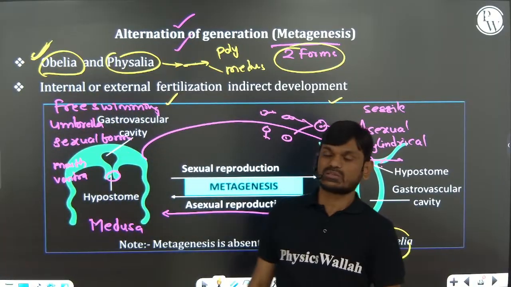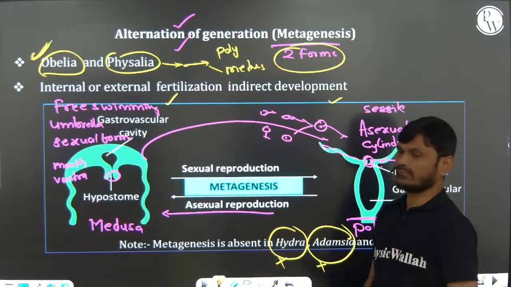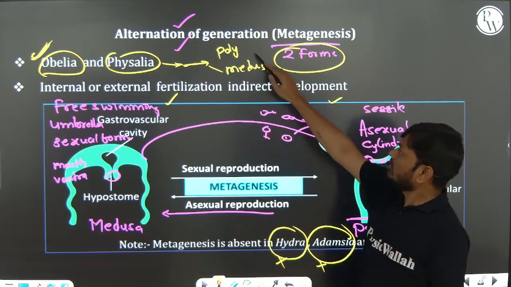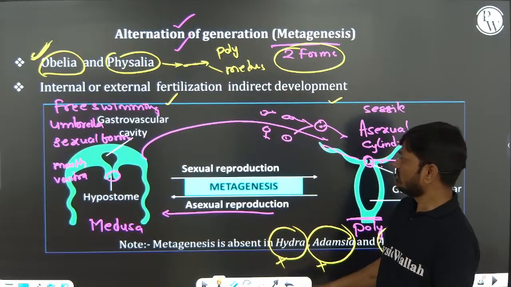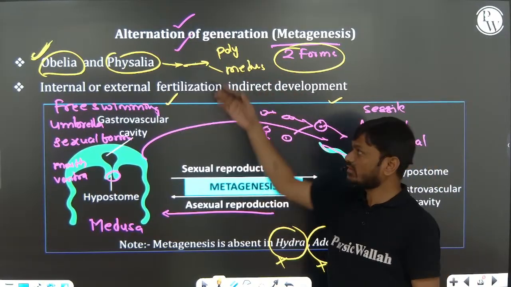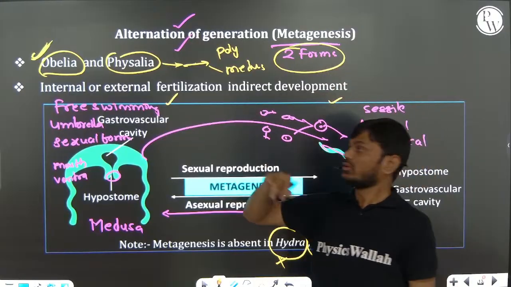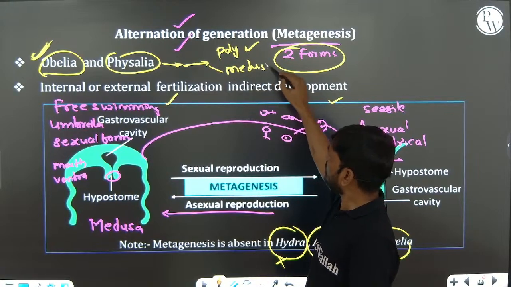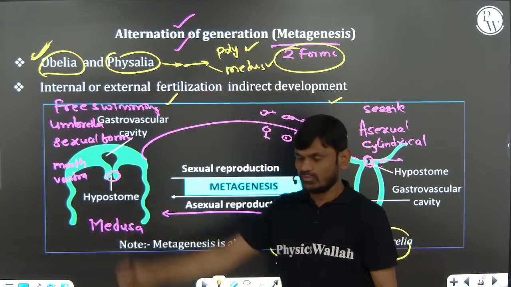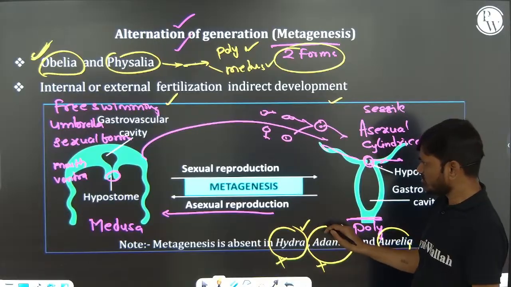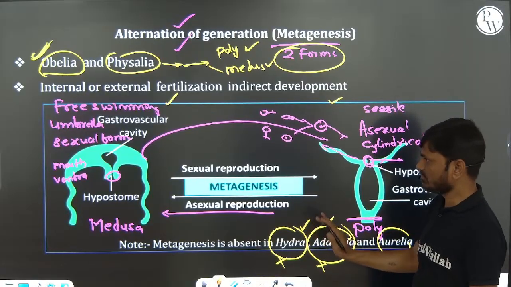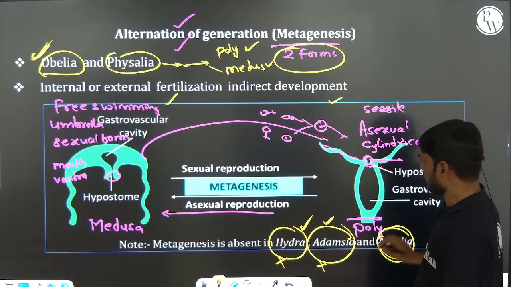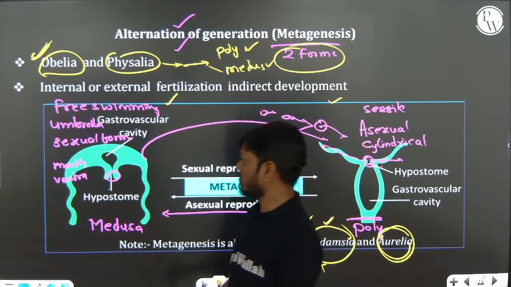Question here, expected question from this area. Which of the following can contain polyp and medusa? Which of the following can exhibit alternation of generation? The examples, the coelenterates which contain both the body forms, polyp and medusa. Example, Physalia and Obelia. Hydra and Adamsia are polypoids, polyp form. Okay. Aurelia is a medusa.